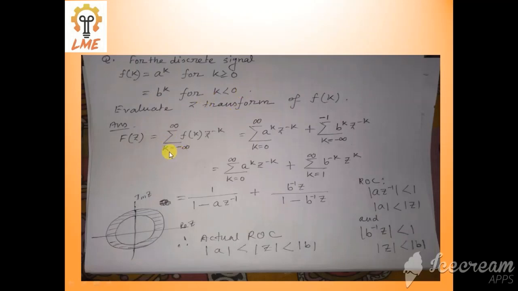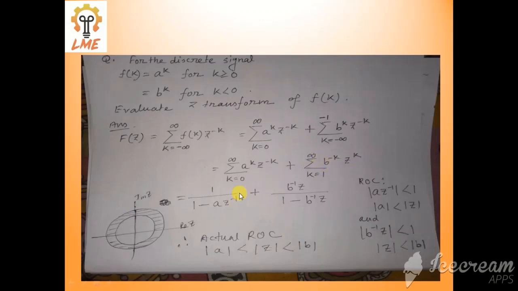Just blindly put the formula, summation k equal minus infinity to infinity f[k] z to the power minus k. Now divide this, k equal to 0 to infinity, and minus infinity to minus 1. For 0 to infinity it is a to the power k, for minus infinity to minus 1 it is b to the power k. Now 0 to infinity a to the power k z to the power minus k, it is okay as it is. Now the second thing, put k equal to minus k. What you will get? Same thing what I have discussed before, k equal 1 to infinity b to the power minus k z to the power k.